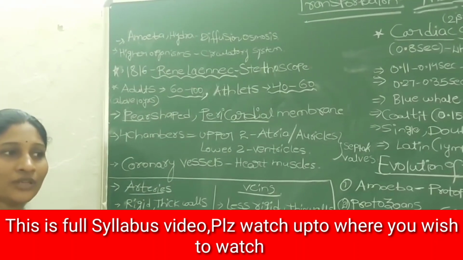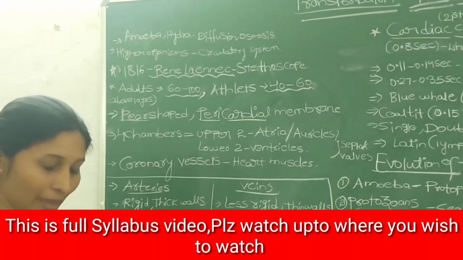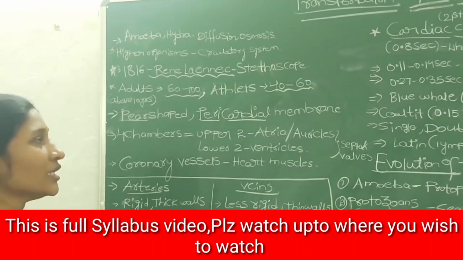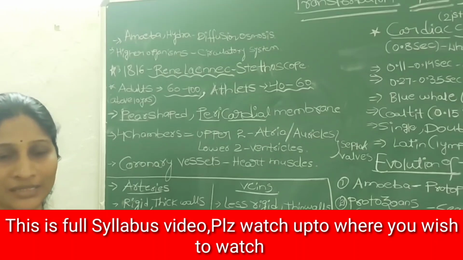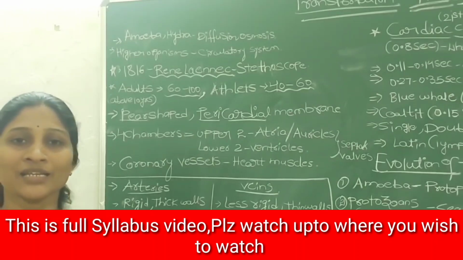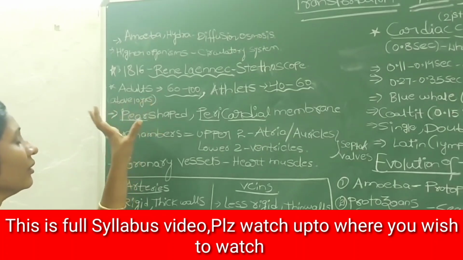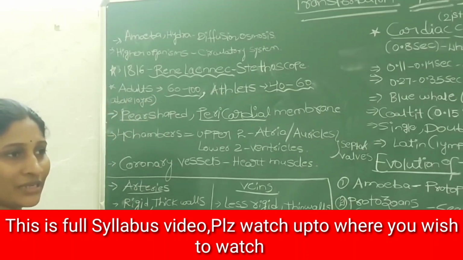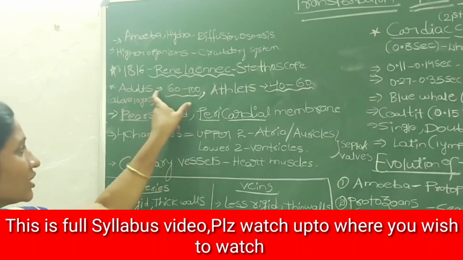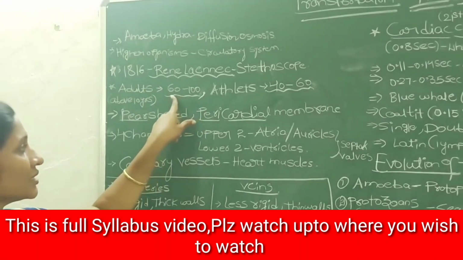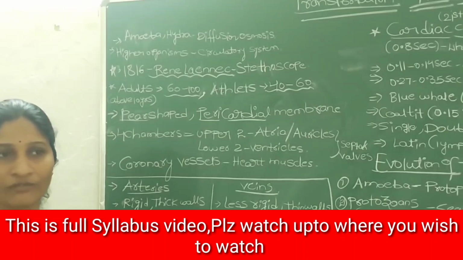And have you observed that the doctor also checks your pulse by keeping his thumb on your wrist? So is there any relation between the number of heartbeats and the pulse rate? Definitely yes, because the pulse rate is always equal to the number of heartbeats. Generally, for children more than 10 years old and all adults, the heartbeat rate varies between 60 to 100 times per minute. But in a newborn child, it is nearly 100 to 150 times per minute.